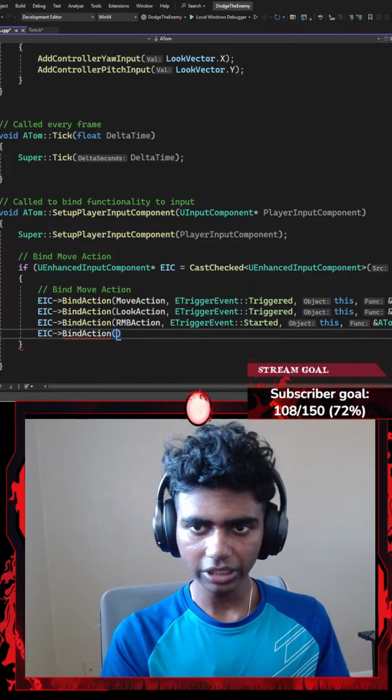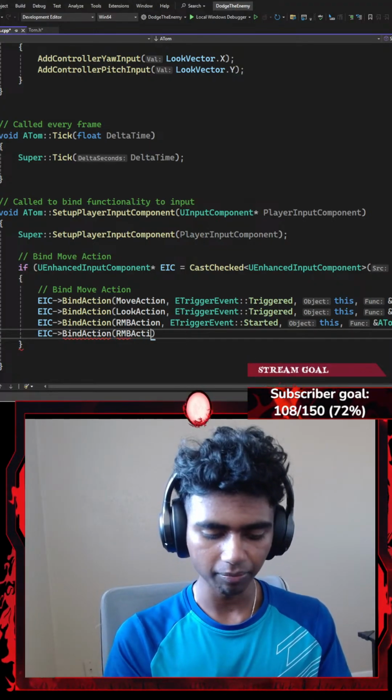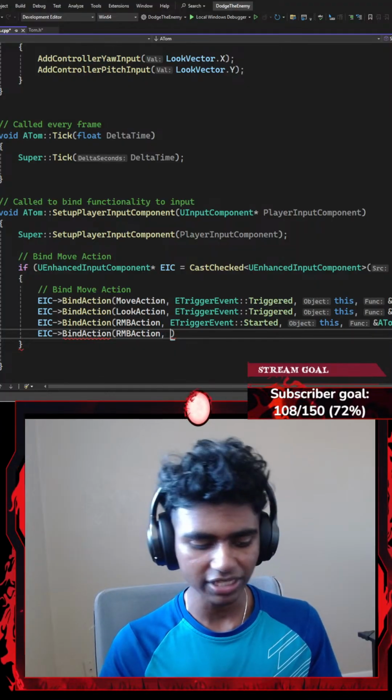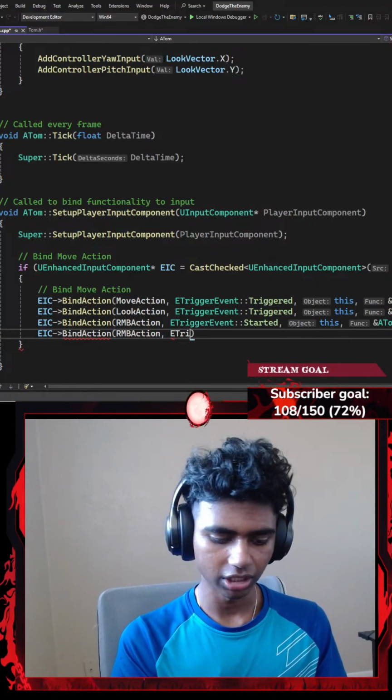That's it. Next, I'm going to go with another bind action for my RMB action, because notice that the RMB action had two different stages. The first is when it's being pushed down, the second is when it's not being pushed down. Let's work on the not being pushed down part here.